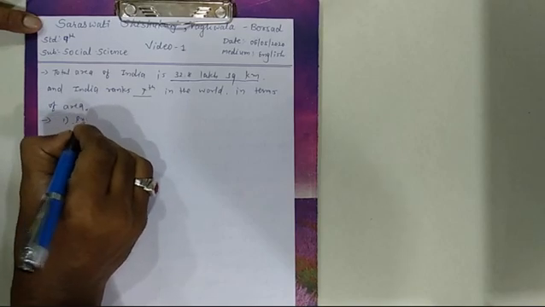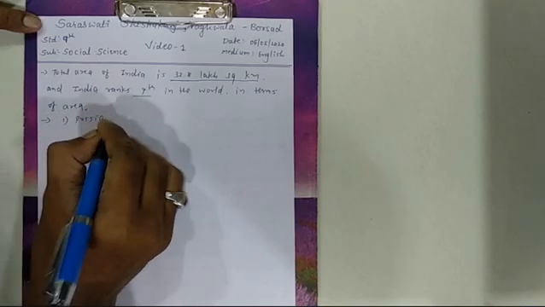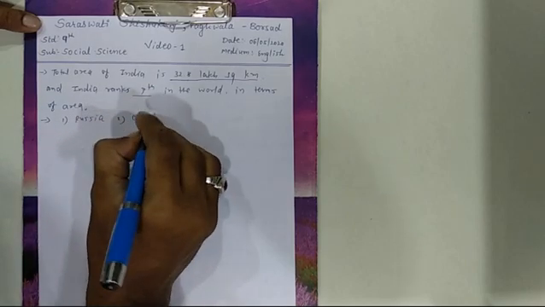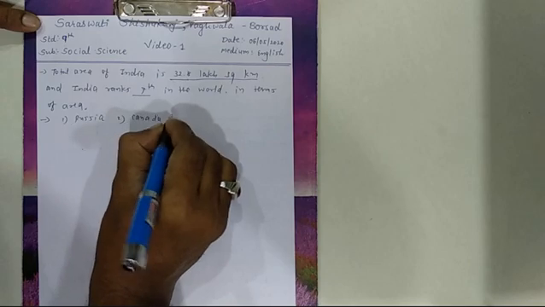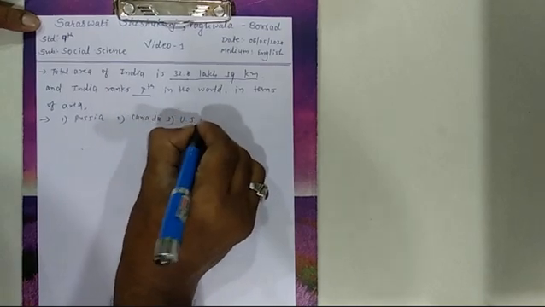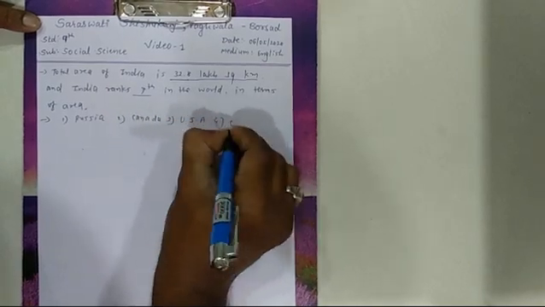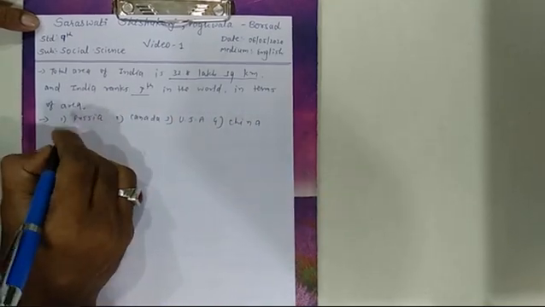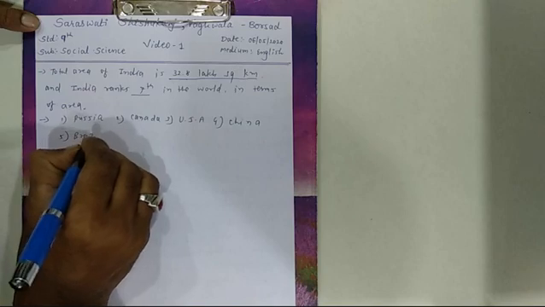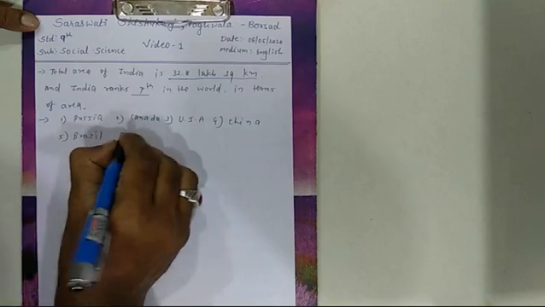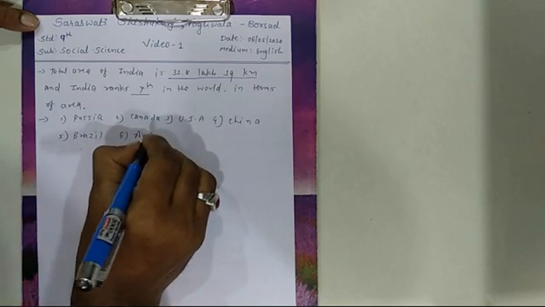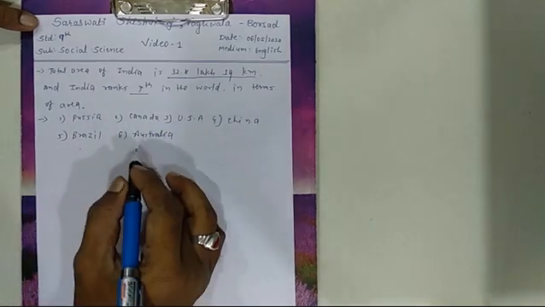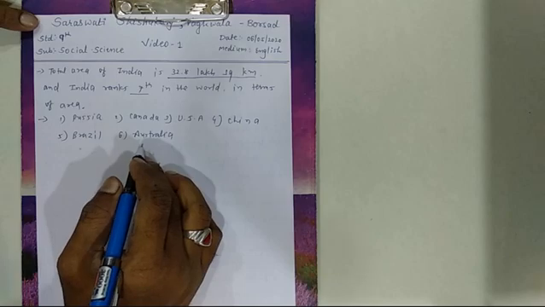First one is Russia, second Canada, third USA, fourth China, fifth Brazil, and sixth Australia. So these 6 countries are larger than India in terms of area.